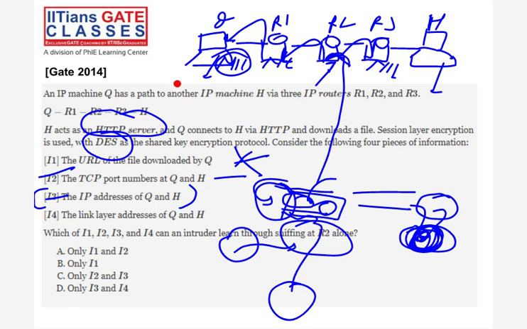So the answer is C. That's why I2, why I2? Because the port number is not encrypted and the IP is also not encrypted, right? But a link address means whatever link is there, NIC, so that link address is visible to the neighbor only. So we are sniffing at R2, and the neighbors of R2 are R1 and R3. That information I have, but not about Q and H. I think Sai, you got everything, right?